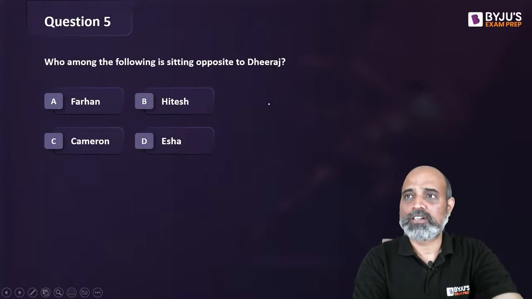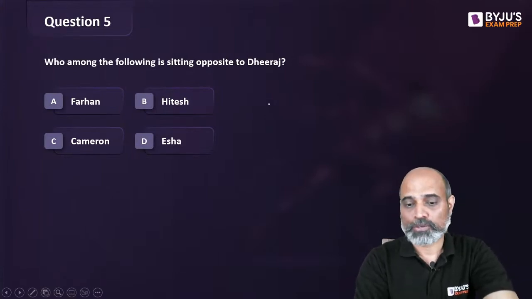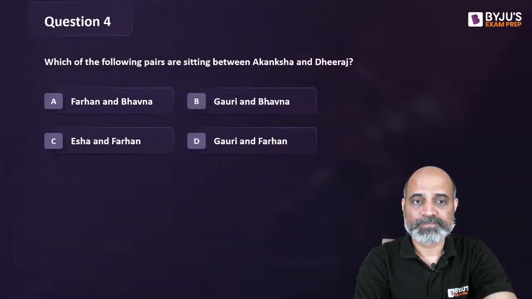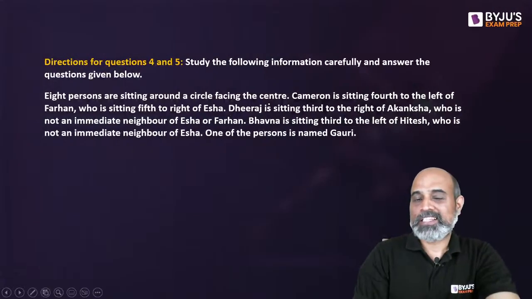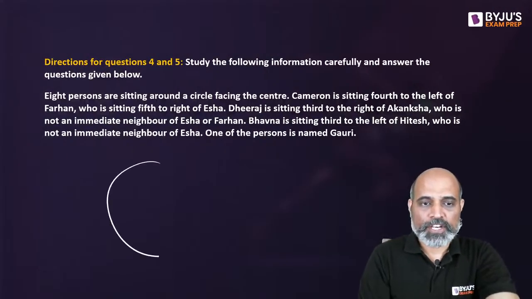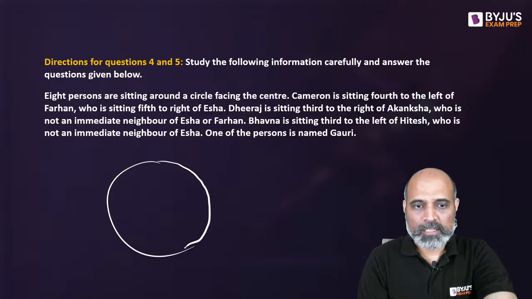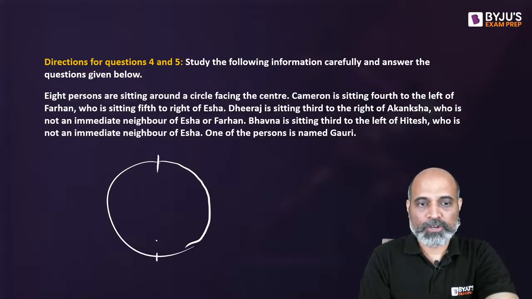So we have, this is a set-based question. We don't have individual question from here. So we need to fill this up. So we need to draw a circle, and there are 8 people that are going to be seated. So we will make 8 positions such that they are completely symmetrical.